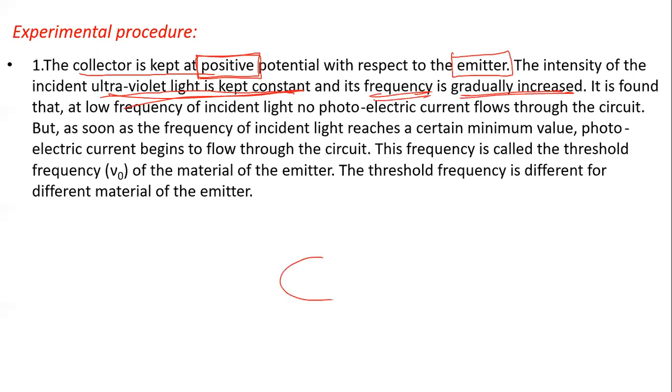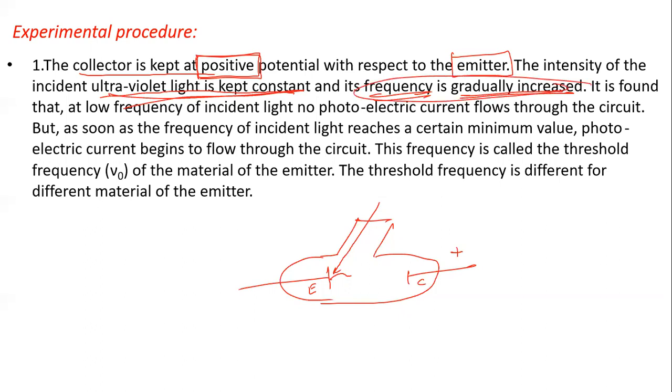So I can draw a smaller diagram here. You can see, this is the window, this is the emitter plate, and this is the collector plate. Here the collector is positive with respect to the emitter. So when the light is incident here, electrons are emitted. Initially we are keeping the intensity constant, and the frequency we are increasing gradually.